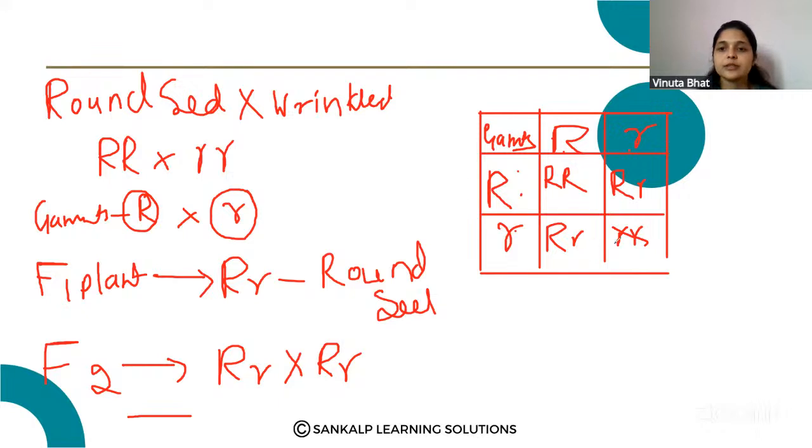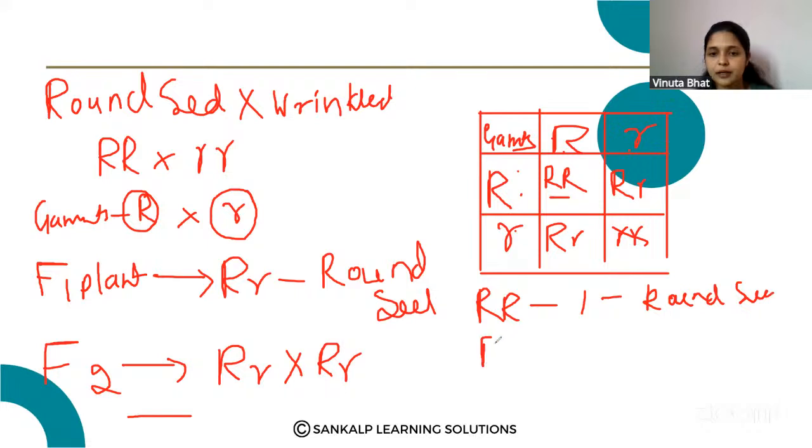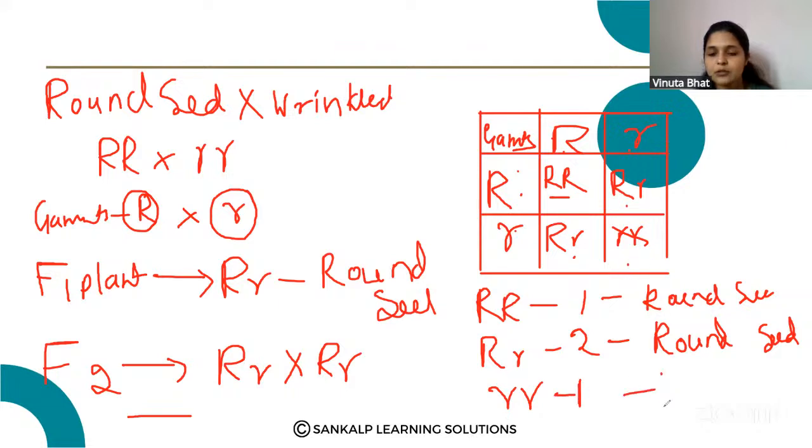Okay. So here the total round seed producing plant, the capital R combination plants, that is one, that is round seed producing plant. Okay. Then capital R small r, total how many plants are there? 1, 2 plants. So they are also round seed producing plants. Then small r, that is wrinkled seed producing plant. Only one plant is there. So that is wrinkled seed producing plant.